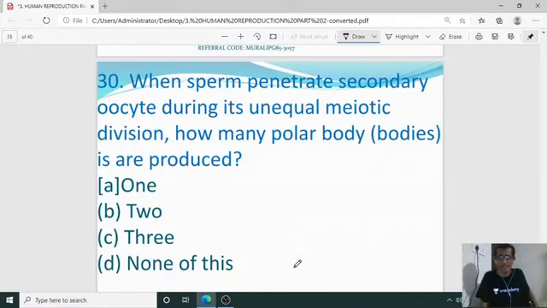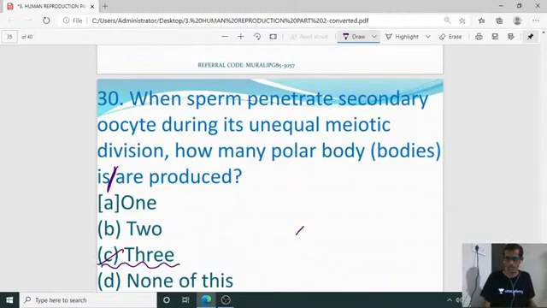Yes, for last question. When sperm penetrate secondary oocyte during its unequal meiotic division, how many polar bodies are produced? For the 30th one, it is 3. In the previous one, 1 polar body. In the next one, 2 polar bodies. Totally 3 polar bodies. So the right answer is C for 30th question. So that is all the questions we discussed.